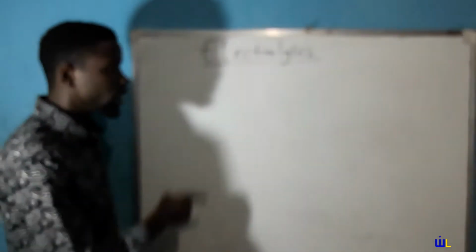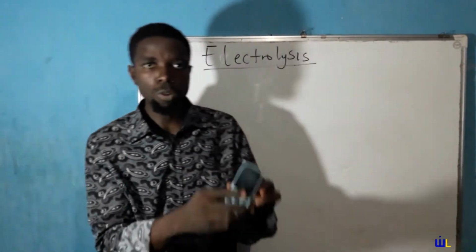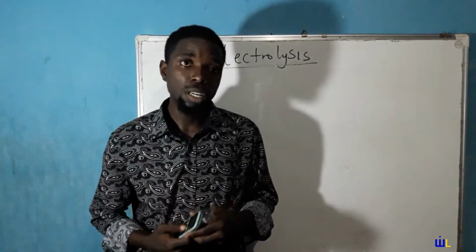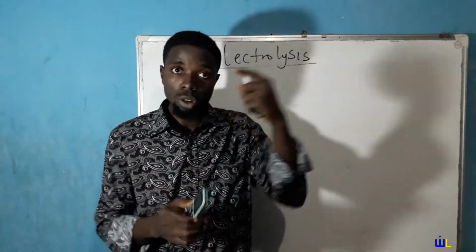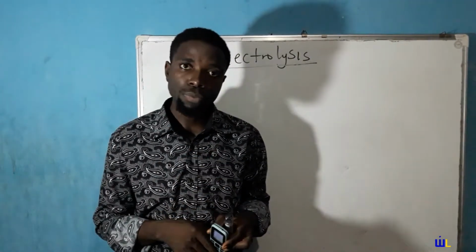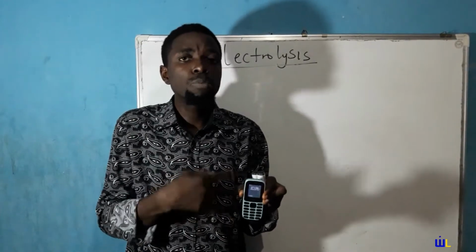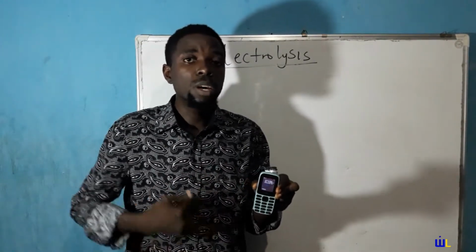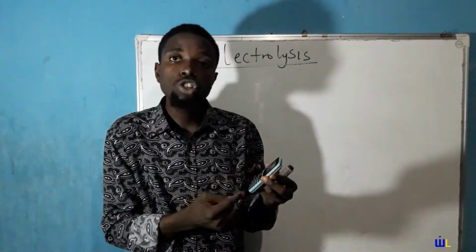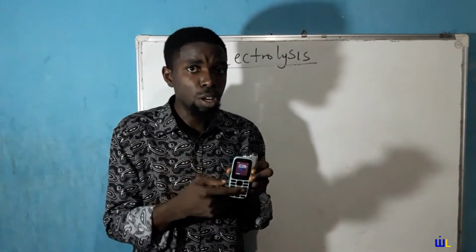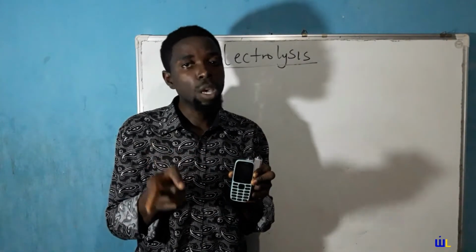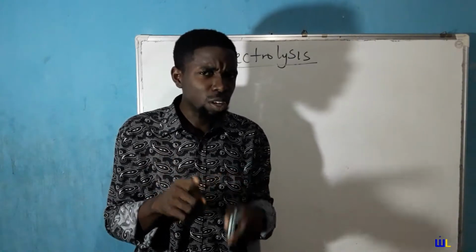First of all, before I define it, I would like to help us understand something. You have your phone, and this phone has a battery inside. The battery contains chemicals and they produce chemical energy. This chemical energy, as a result of the chemical reaction, will lead to the production of electricity. So you notice something. In the battery, you have an energy conversion from chemical energy to electrical energy.